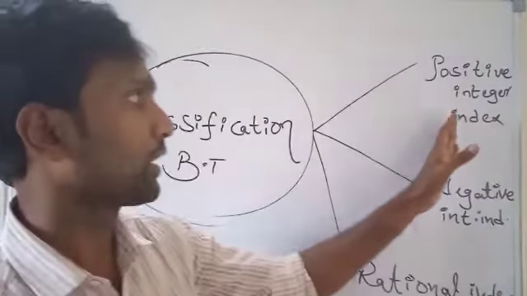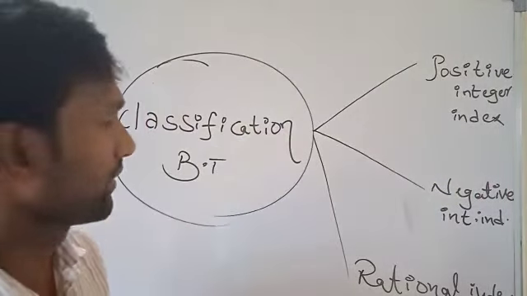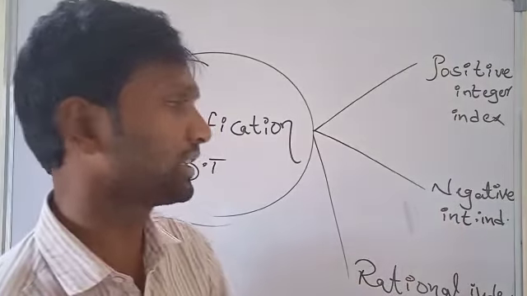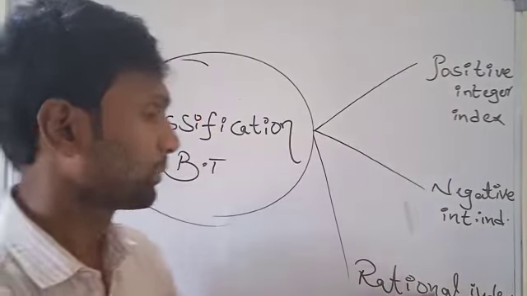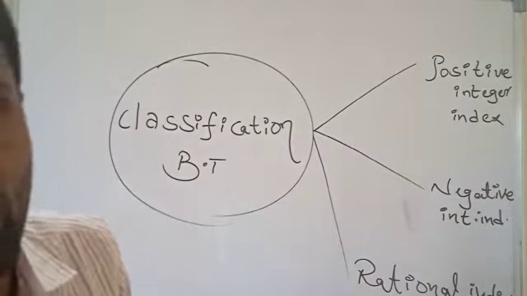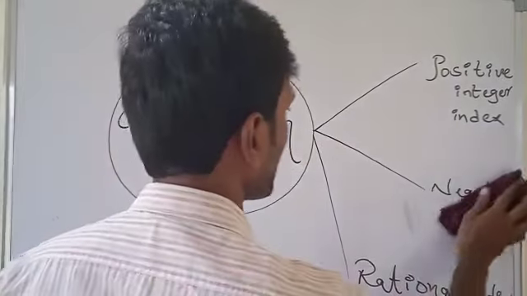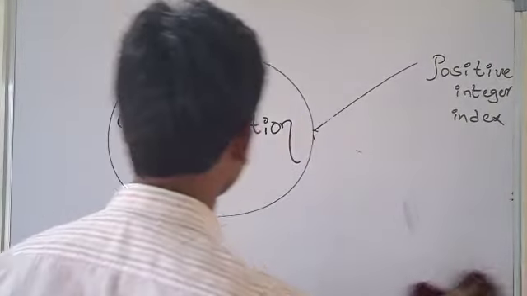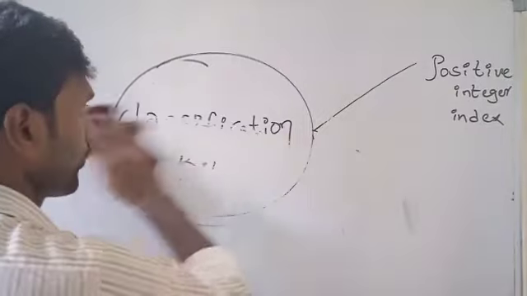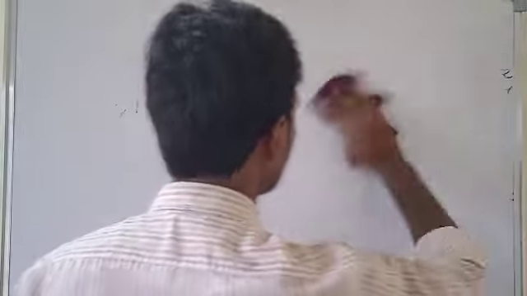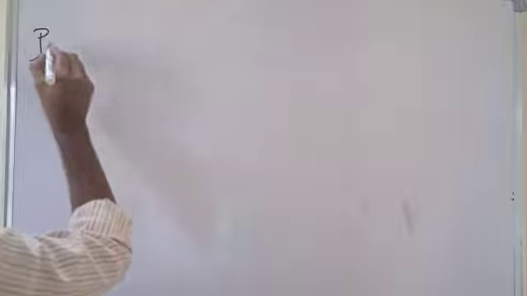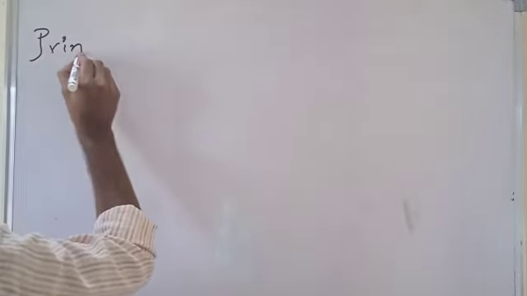Binomial theorem when positive integer index is given, binomial theorem when negative integer index is given, binomial theorem when rational index is given. Now we are going to see the concept of binomial theorem when positive integer index is given. See this one. Next side heading, principle of binomial theorem.